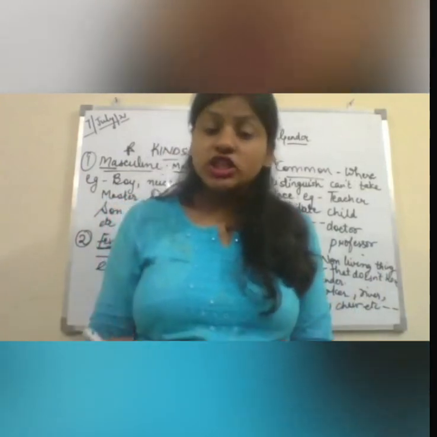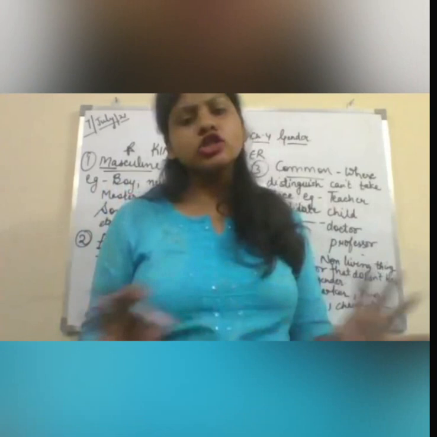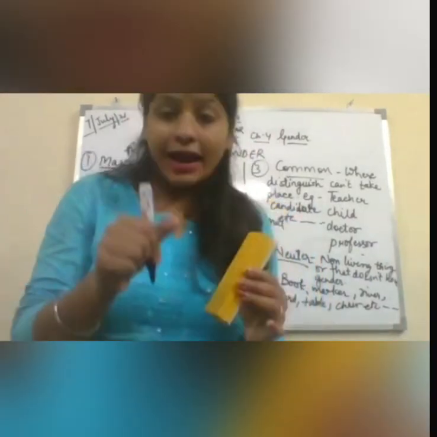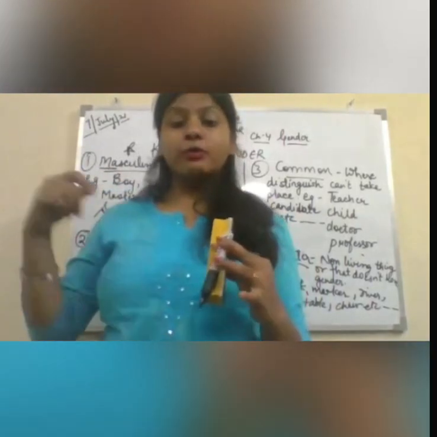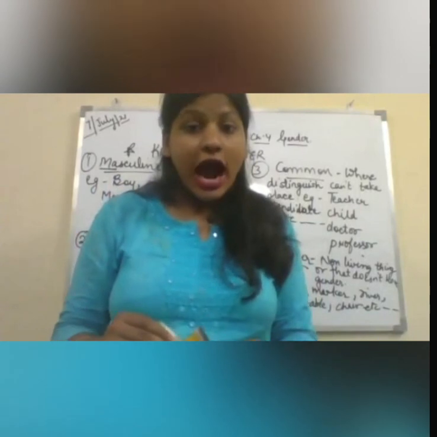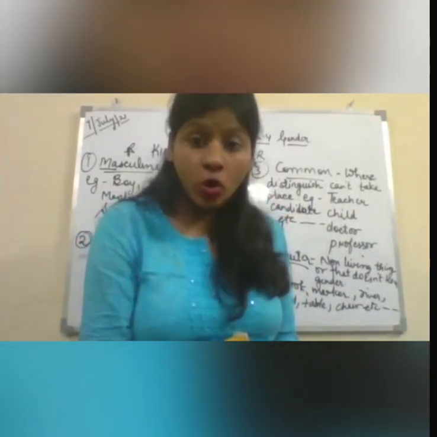Common for all: teacher and professor, then doctor, child, and so on. Then there is neuter: book, blackboard, marker, duster, and so on. Fine. I hope you have learned very well about gender and there is no problem right now.